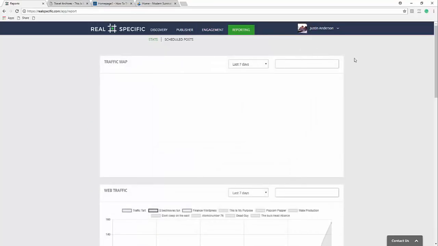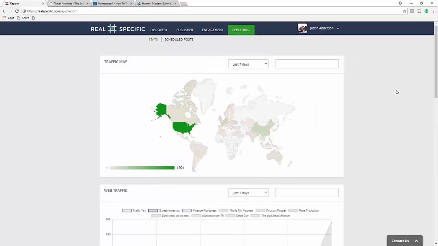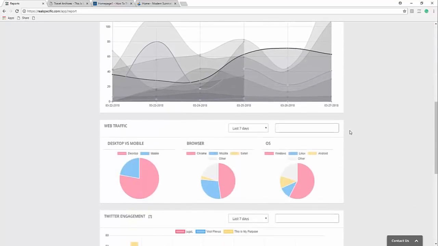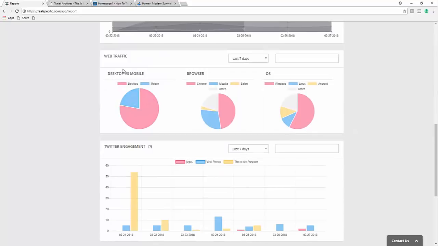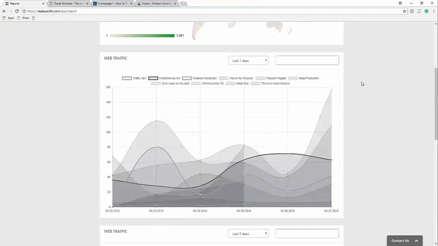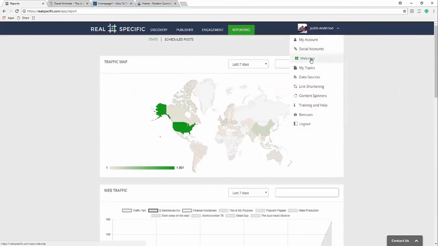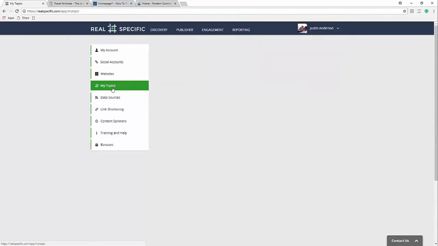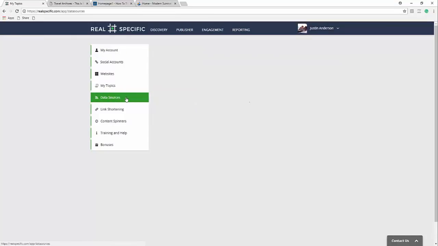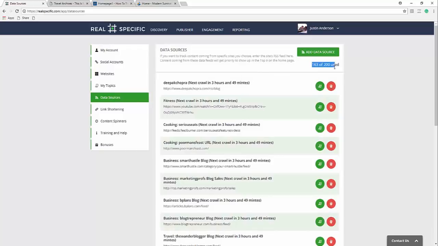And so the final piece to this is the reporting section. This is where we really try to strive for some very detailed reporting: where in the world they're coming from, compare my website traffic against each other, what type of web traffic, so whether it's dashboard, mobile, browser, OS, my Twitter engagement. Then I can come down here, add my websites, my topics, which I can then again drag and drop, my data sources.